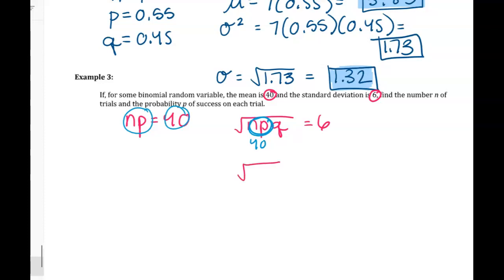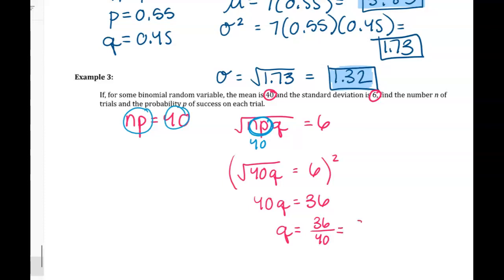So then we know that the square root of 40Q equals 6. Square both sides. 40Q equals 36. So Q is 36 over 40. If we divide by 4 on top and bottom, we get 9/10, which is the same as 0.9.